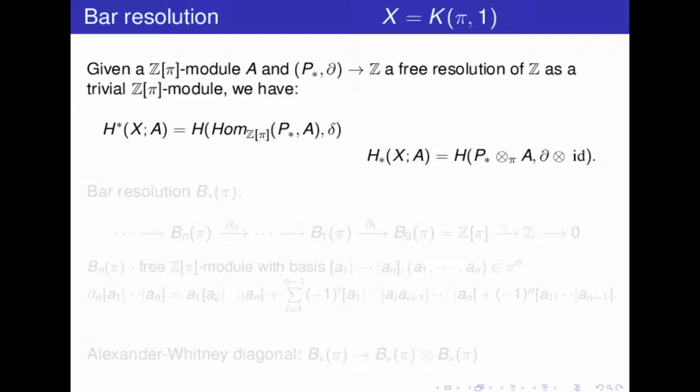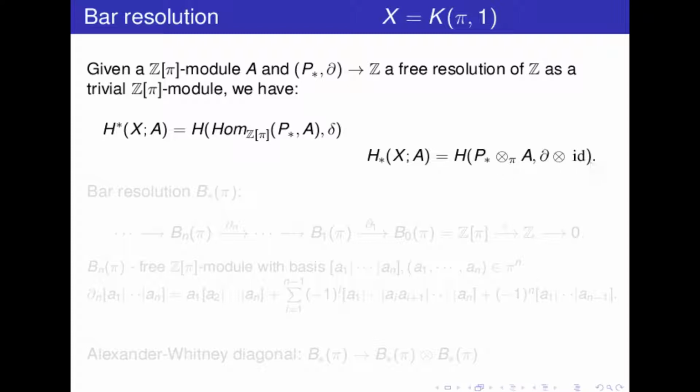So actually, the chain of the universal cover is just a free resolution of Z as a trivial Z pi module, and for computing the cohomology and homology, we can just substitute it by any other free resolution of Z as a trivial Z pi module, okay? So for instance here, P star, such a resolution, exactly what we have seen before. And for homology, this will be the same.